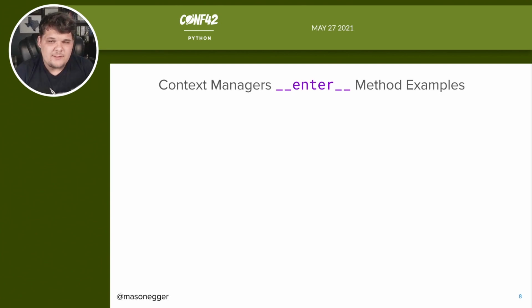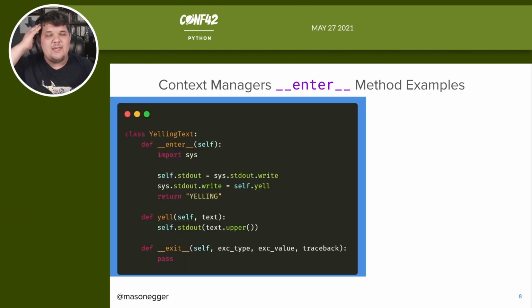So an example of this, let's create a class called YellingText. Basically what we're going to do here is take over standard out, and everything that we do is going to come out in all caps. So we implement our class YellingText, and we implement def dunder enter self. So we're going to import sys so we can modify the standard out. We're going to say self.stdout equals sys.stdout.write. So we're going to just basically have that there, so that way we have it saved for us.